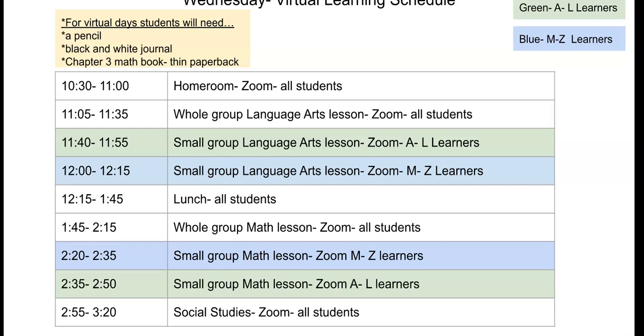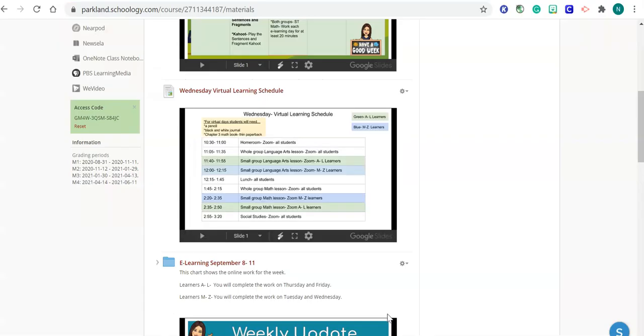Remember, you can print this out, make it full screen if you want to look at it closer, and always press escape to come out of it. It will be here for you all week. And this schedule, for the most part, will be every Wednesday. It'll be a consistent schedule. So it should not change very much. So that'll give you some consistency so you know what to expect on Wednesdays.